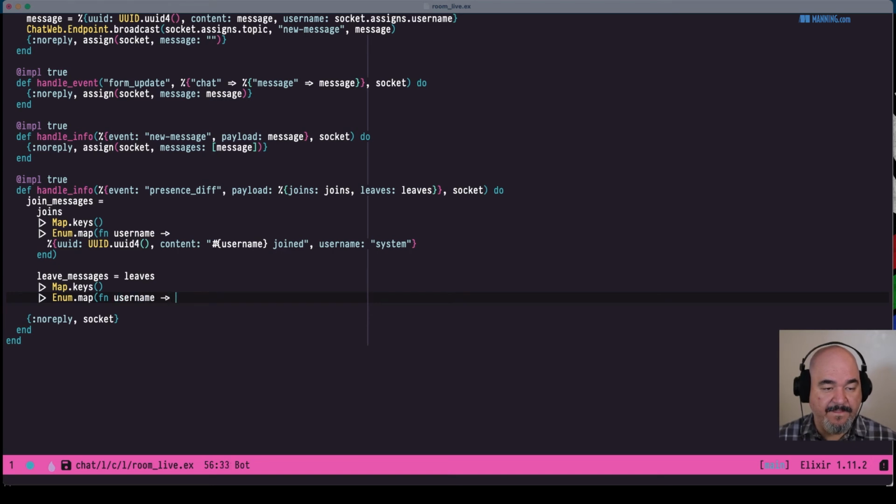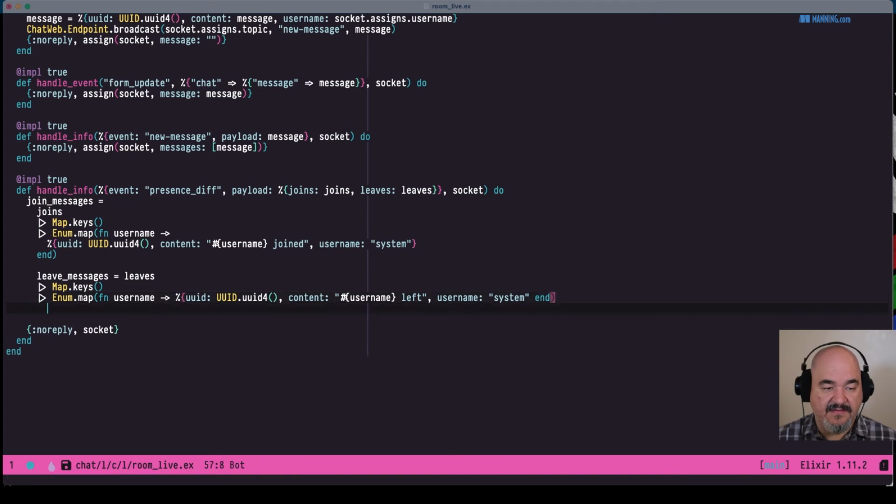That's the username, and then it's going to have a UID, UUID4. The content is going to be username left, and then username is going to be system. Okay, and then we need to end that. Whoops, I forgot to close out the map. Not that one. Over here.